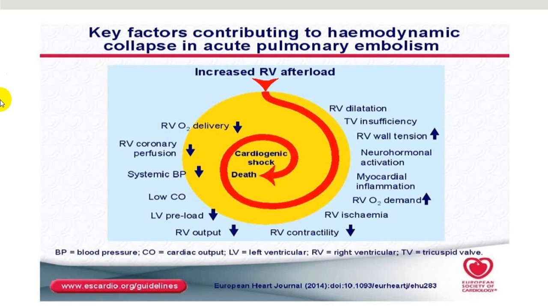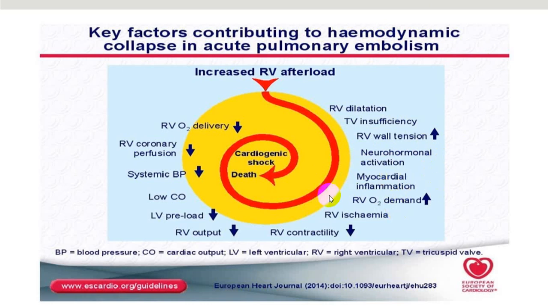If it is acute and massive, it will develop very sharply, very early, even before the right ventricle undergoes compensation. But if it is small and gradual, with multiple small emboli, the RV will get a chance to undergo remodeling, or what we call compensation. And once the RV undergoes compensation, you will have RVH, RV dilatation followed by congestive cardiac failure. So RV dilatation, tricuspid regurgitation, RV wall tension, neurohormonal activation, myocardial damage because of inflammatory mediators, RV demand